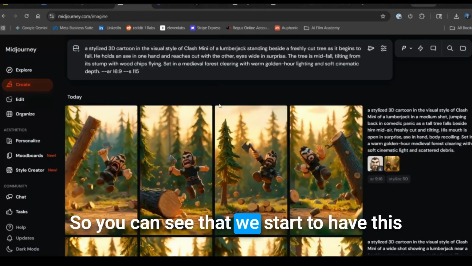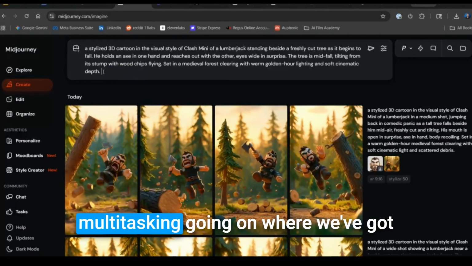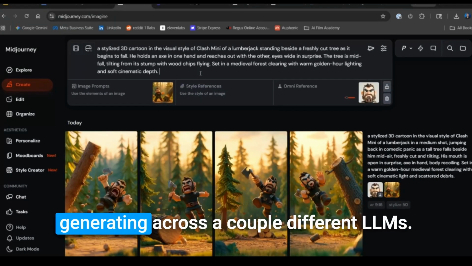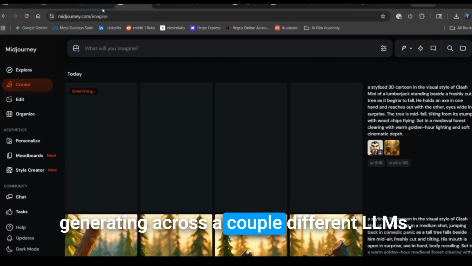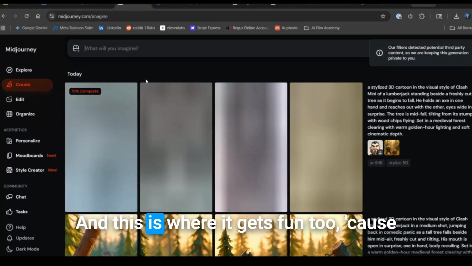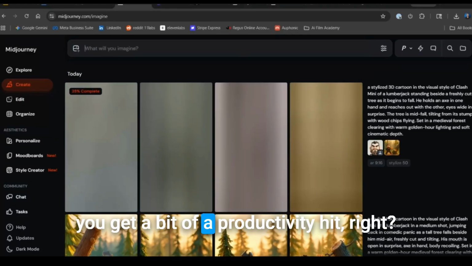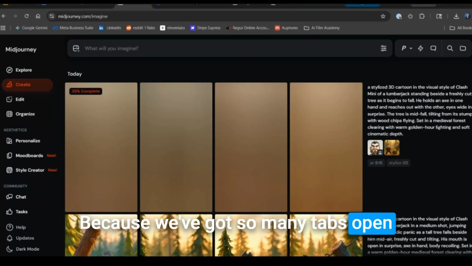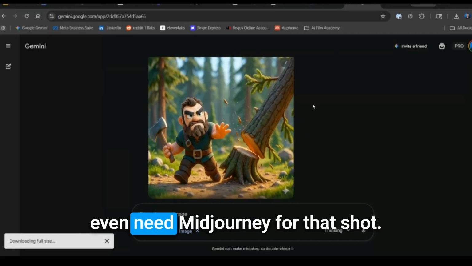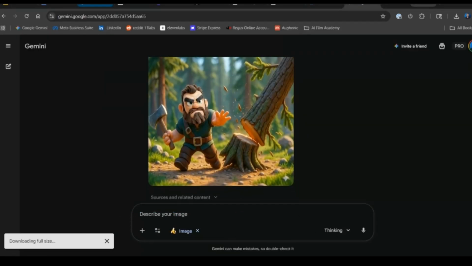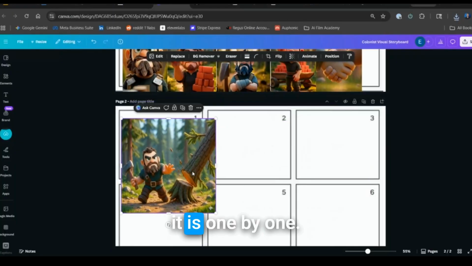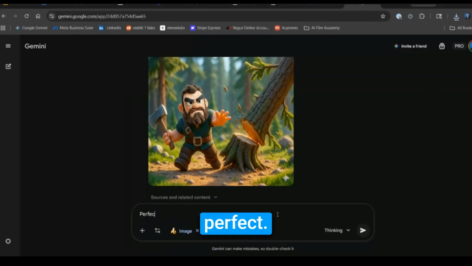So you can see that we start to have this multitasking going on where we've got some videos generating, we've got images generating across a couple different LLMs. And this is where it gets fun too, because you get a bit of a productivity hit, right? Because we've got so many tabs open and all of them are working. We don't even need Midjourney for that shot. That's great. Let's drop this in over here. Now download it. It is 1 by 1. Perfect.